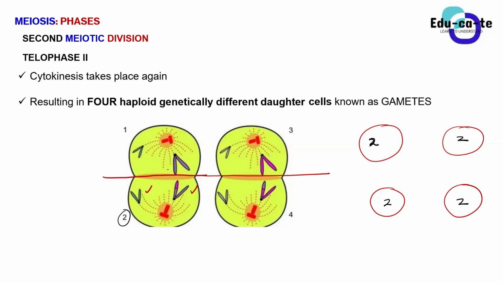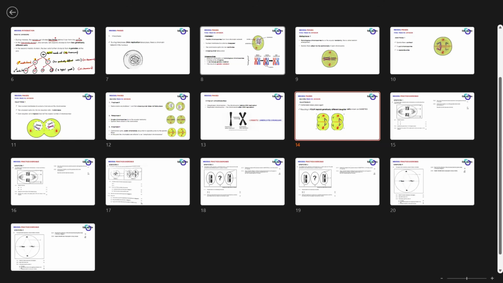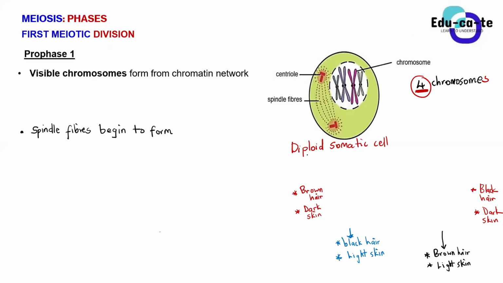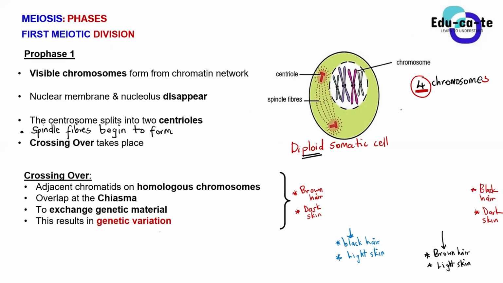Remember, just to go back for the last time, we started with a body cell, the somatic cell, that had a diploid number of 4 chromosomes. So the original number of chromosomes was 4 in total. And we say that meiosis is a reduction division, whereby the number of chromosomes has to be halved. So they must move from a diploid to a haploid state.